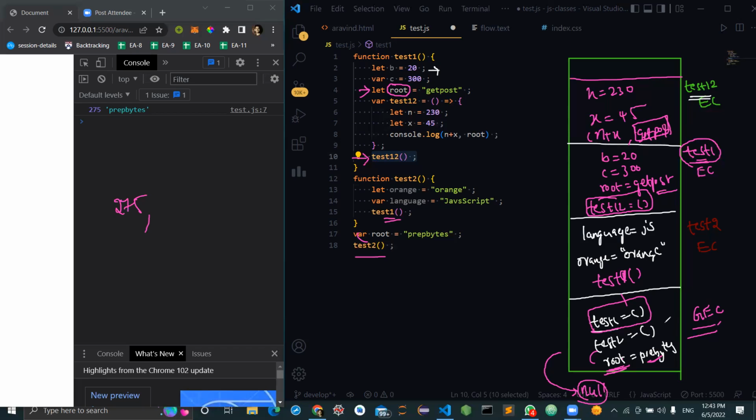Did you understand? Yes, sir. Okay, let me save this, and you see the output. Now you see we are getting get post instead of prep bytes. So that's what closures are, and that's what the scope chain includes. If we find the variable in its closest lexical environment, then we will not check further. Once we find the variable in its very closest lexical environment, we will capture that value, whether it is undefined or something like that. We will capture that value. Otherwise we cannot get that.